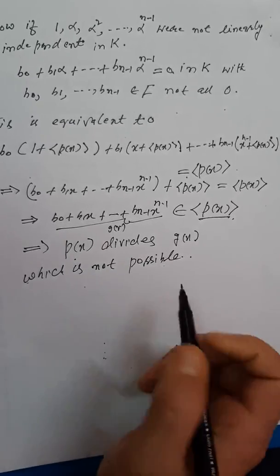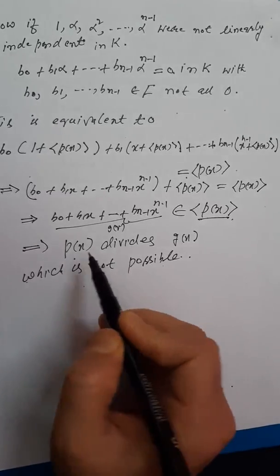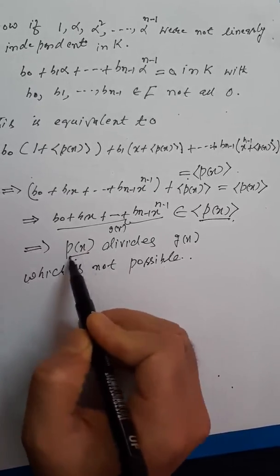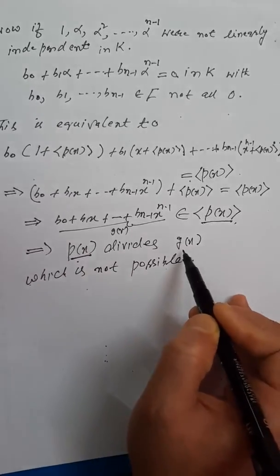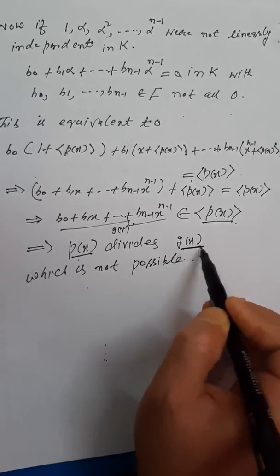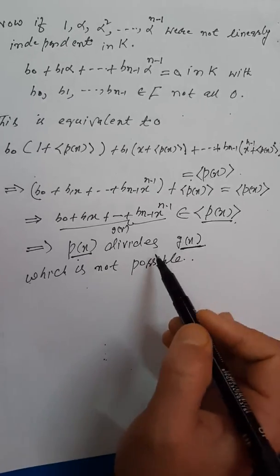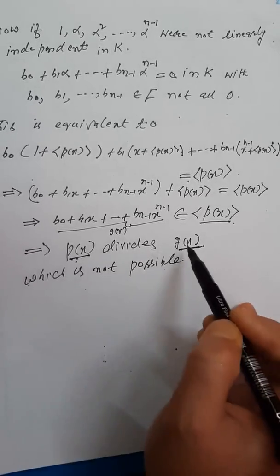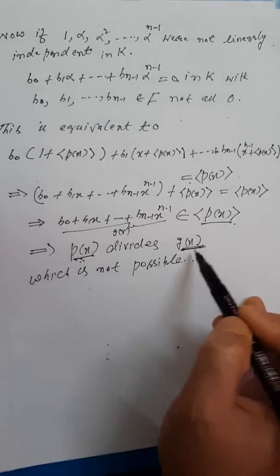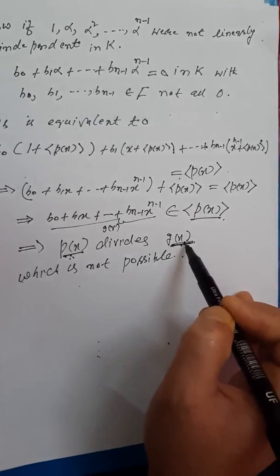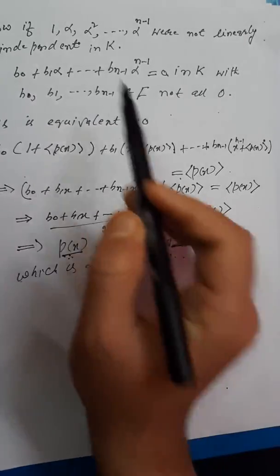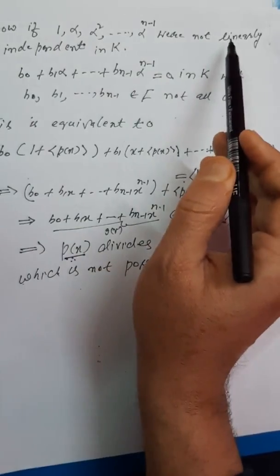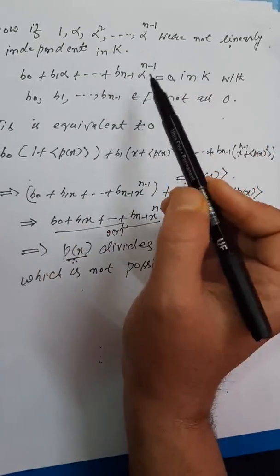Why is it not possible? Because the degree of P(x) is n and the degree of this polynomial G(x) is n minus 1. So it is not possible. P(x) has a bigger degree than G(x), so P(x) cannot divide G(x) in F[x]. So our assumption that these vectors are linearly dependent is wrong.